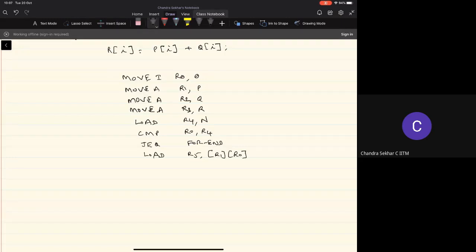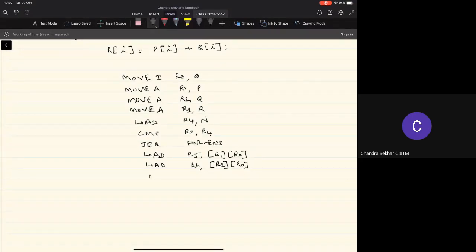So the load instruction allows you to specify the addressing mode here, which is the base index addressing mode, which refers to the element of an array that you want to access, right? So effectively what we've done is we'll add the contents of this register R1 and R0, that will give the address of the ith element in the array P, and from that memory location we'll transfer the value of that element into the register 5. We do a similar operation for the ith element of array Q,